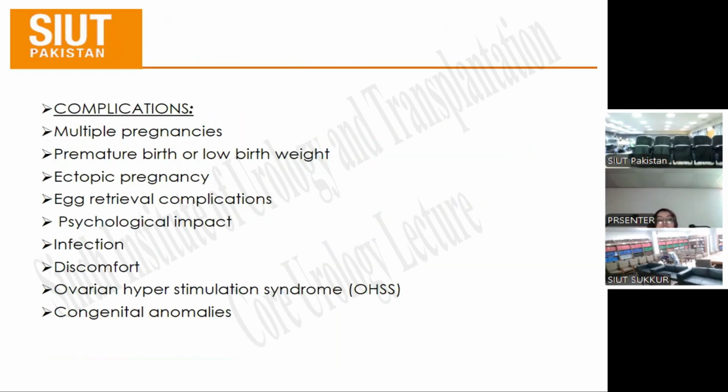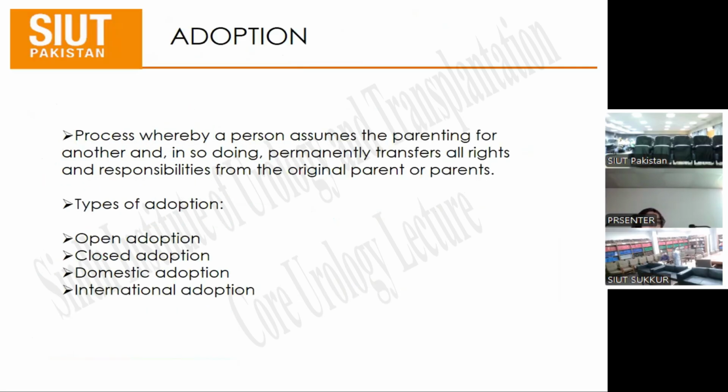Concluding with the complications of assisted reproductive techniques, there could be multiple pregnancies, premature birth or low birth weight, ectopic pregnancy, egg retrieval complications, psychological impact on the patient, infection, discomfort, ovarian hyperstimulation syndrome, and congenital anomalies of the child. Coming to adoption, it is the process whereby a person assumes the parenting for another and in so doing permanently transfers all the rights and responsibilities from the original parent or parents.